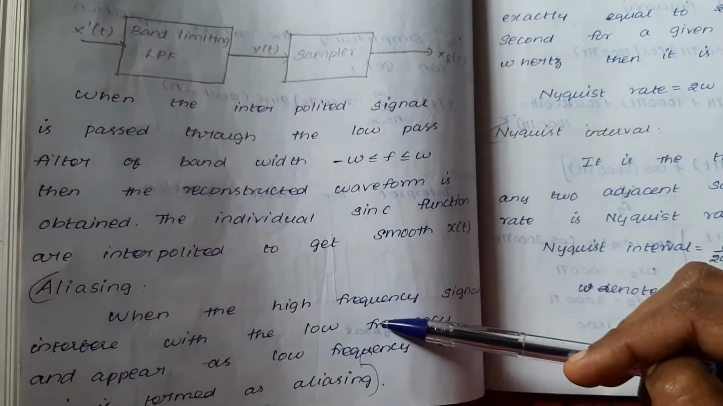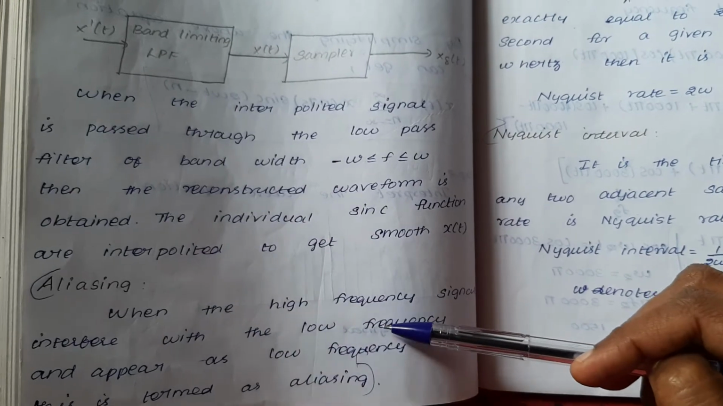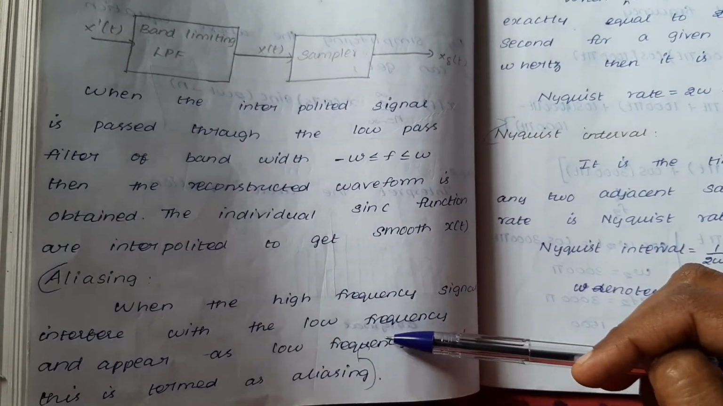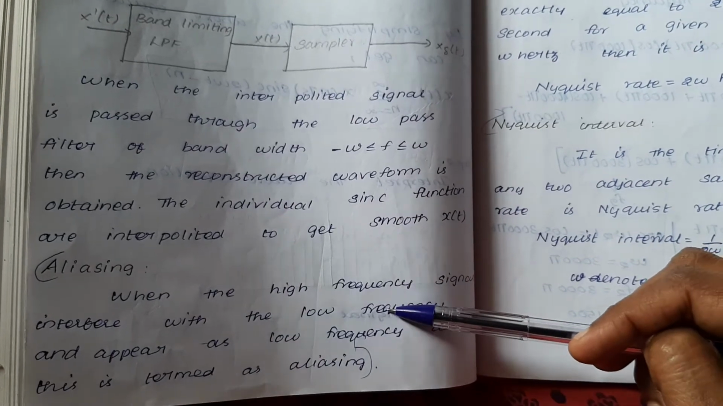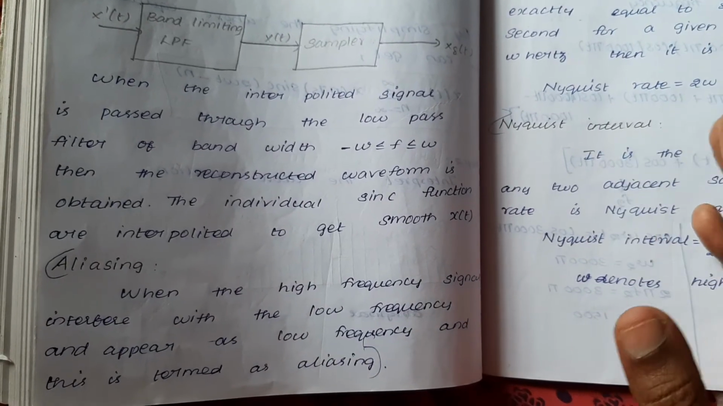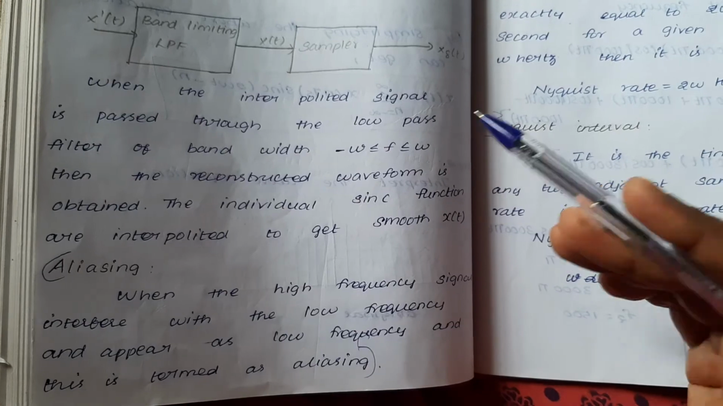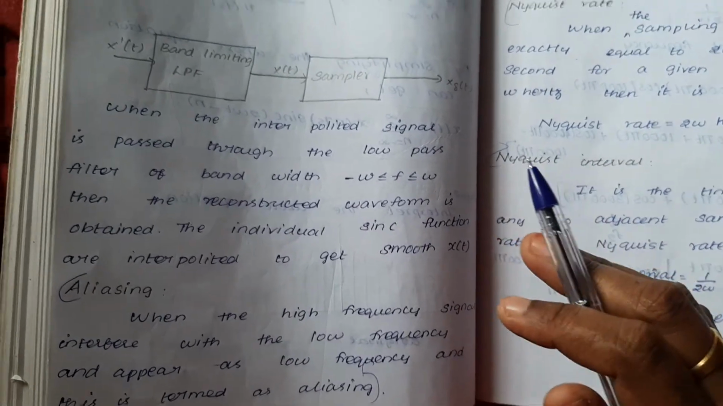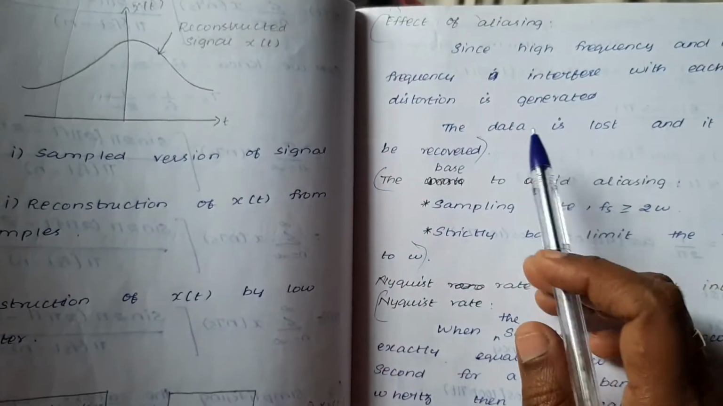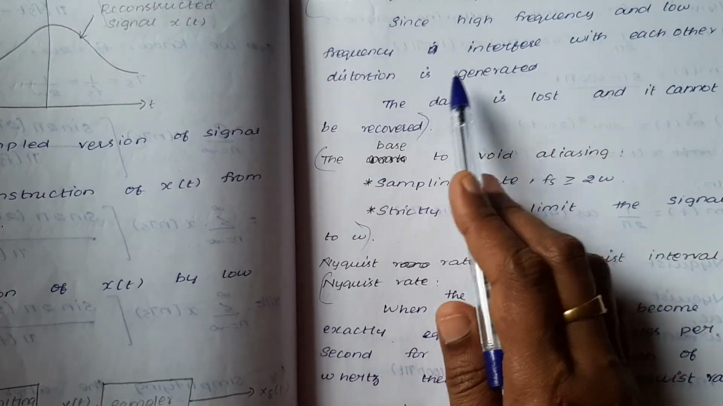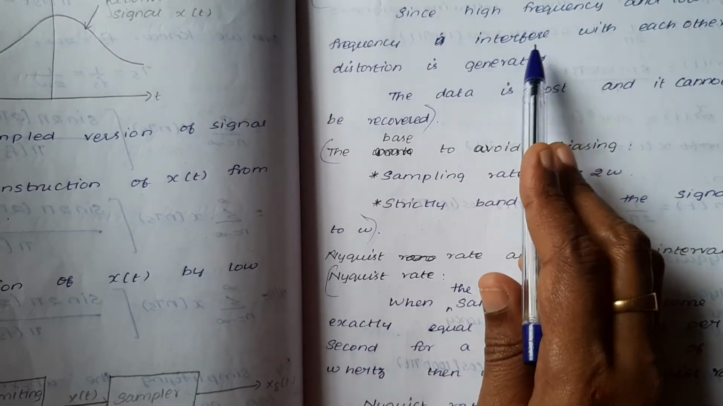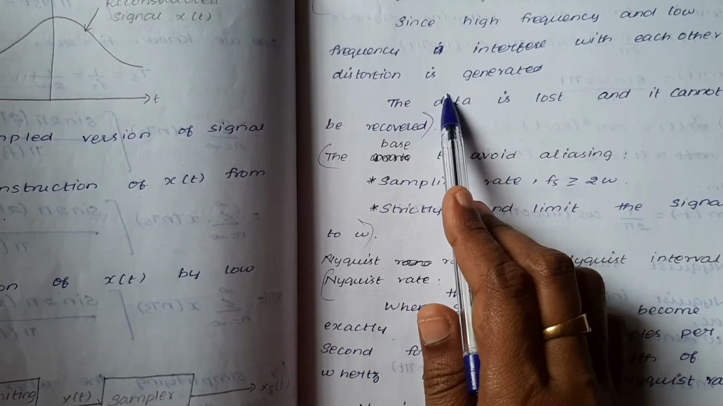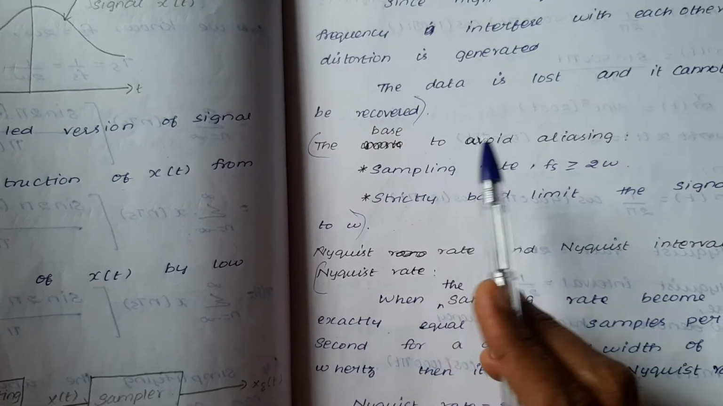Next, one important parameter is aliasing. What does aliasing mean? When a high frequency signal interferes with the low frequency and appears as a low frequency, there is some distortion. That is known as aliasing. What is the effect of aliasing? When the high frequency and low frequency interfere with each other, there is a distortion, and it cannot be recovered.